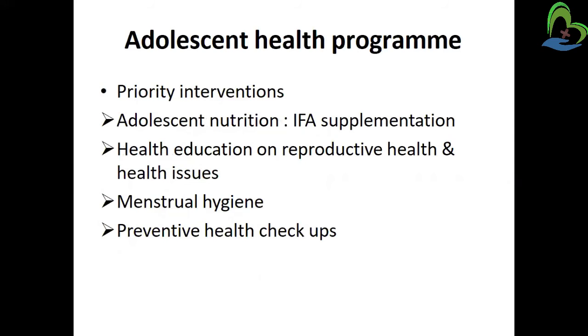Then adolescents health program. For the adolescents group, there is a special program run through the government, that is adolescents health program. In that adolescents nutrition provided, we already discussed, that is iron and folic acid supplementation given to that adolescents age group. Then health education related to the reproductive health and the health issues, because in that reproductive health many issues occur. So in that case, specially care and health education given to the adolescents group. Then menstrual hygiene already discussed above, and the preventive health checkups also done into the adolescents group.